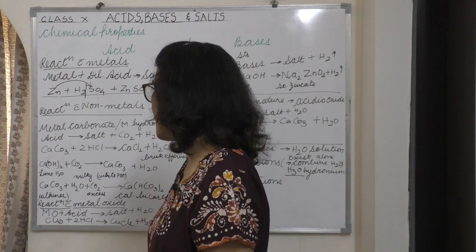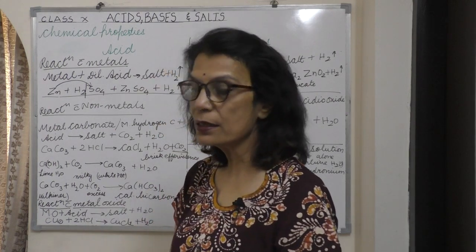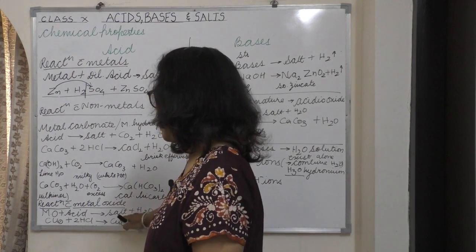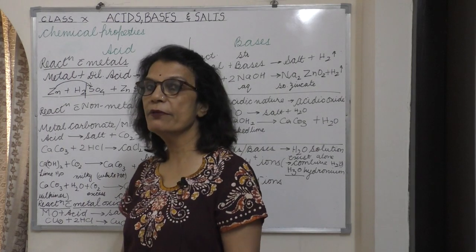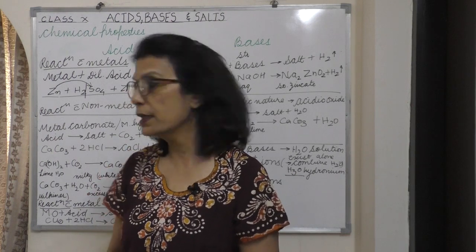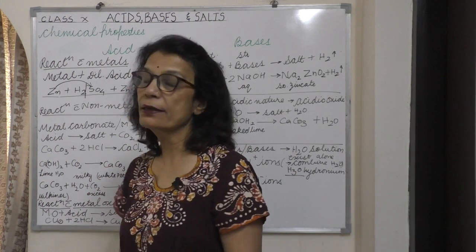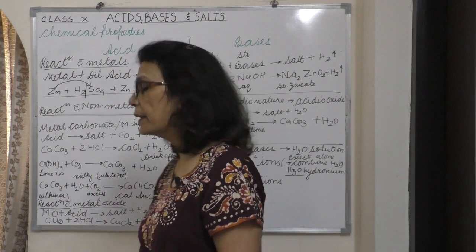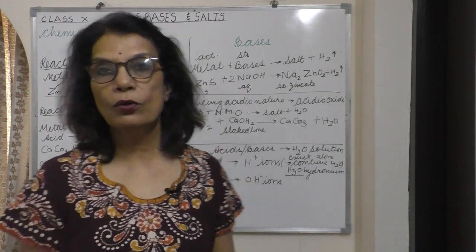Next one is reaction with metal oxides. When acid is reacting with them, we get salt and water. An example we are taking is copper oxide. When copper oxide is reacting with HCl, that is hydrochloric acid, the products we will get are copper chloride and water.